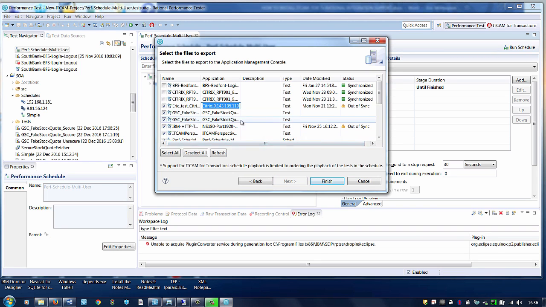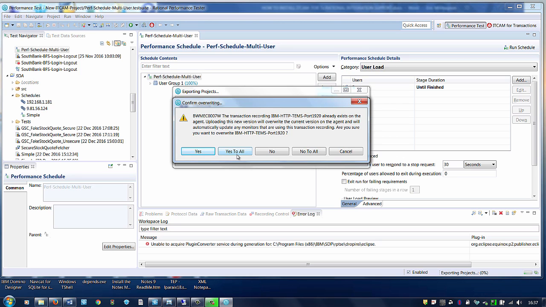And from there, you can select a script, for example, we'll take a small one, an HTTP, and you finish. It was already there, I will overwrite it.